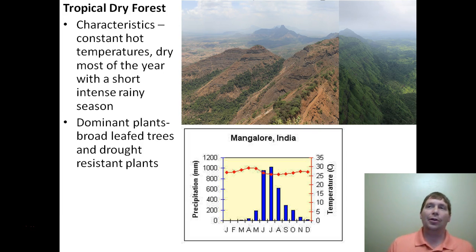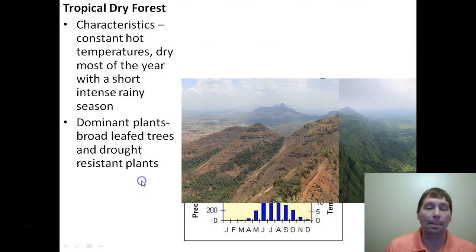The plants that live in the rainforest, they don't have to be drought resistant at all because they're going to get an inch of rain every day. They don't have to worry about conserving water. But the plants that live in a tropical dry forest, they have to be able to live through these 3 months where it's going to be very, very dry. And they're going to have to be drought resistant to make it through that time.